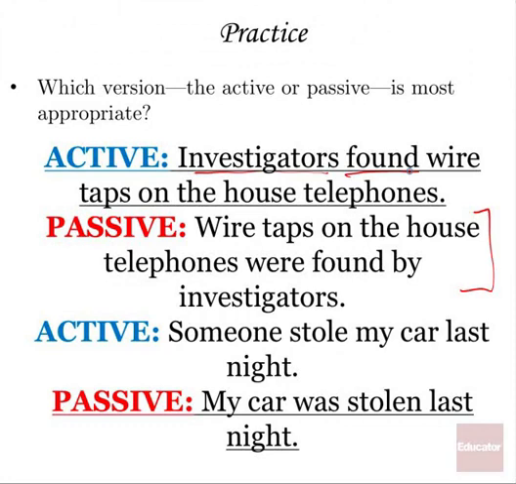But the second sentence, someone stole my car last night. This is a bit like builders completed the bridge or someone murdered Fred. We don't know who did it. Okay? So we use the passive voice so that the focus is on my car. My car was stolen last night. If your friend's car is stolen and they call you to tell you about it, they're going to start with my car was stolen, not someone stole my car. Someone is weak. We don't know who someone is, so we focus on my car and we make it passive voice.